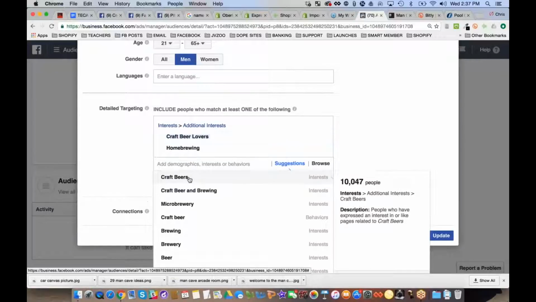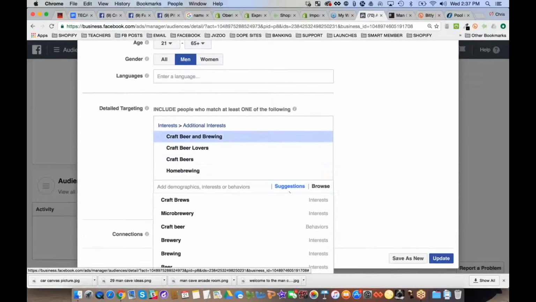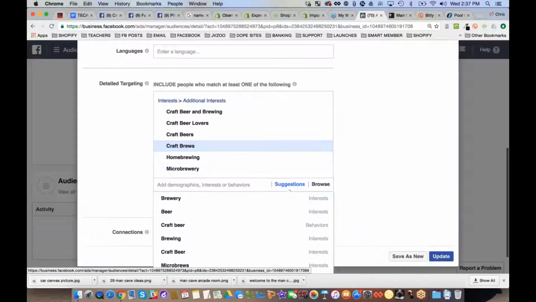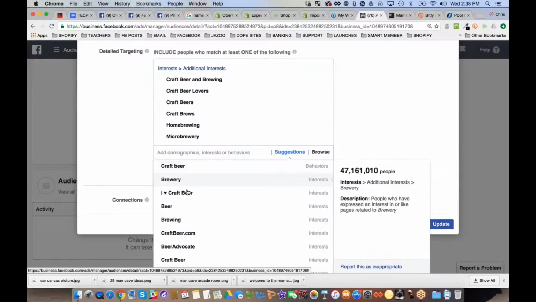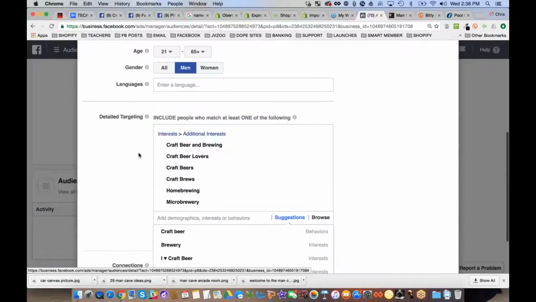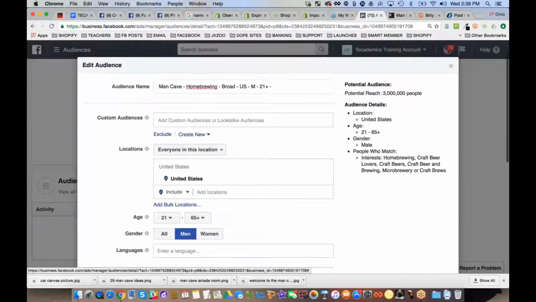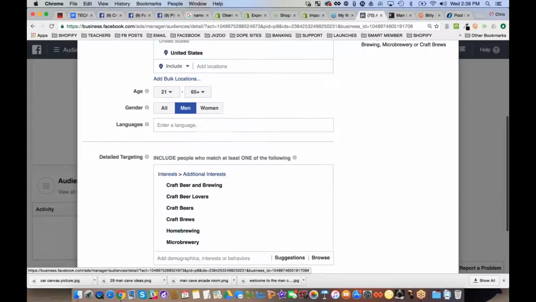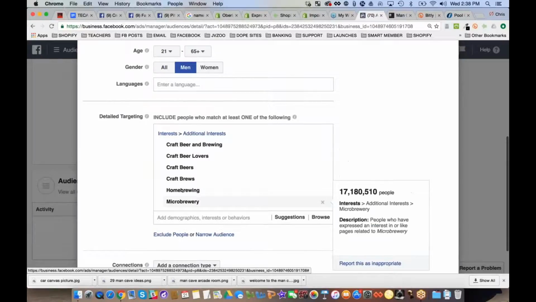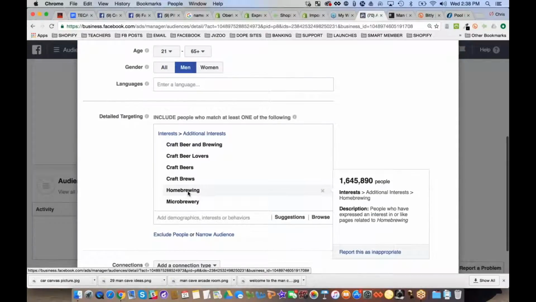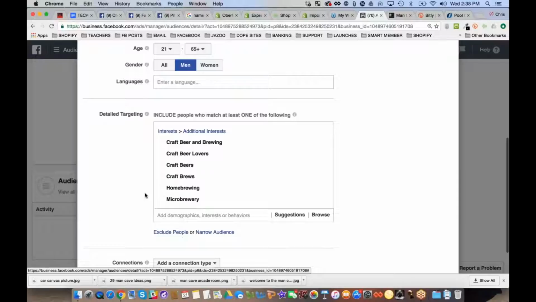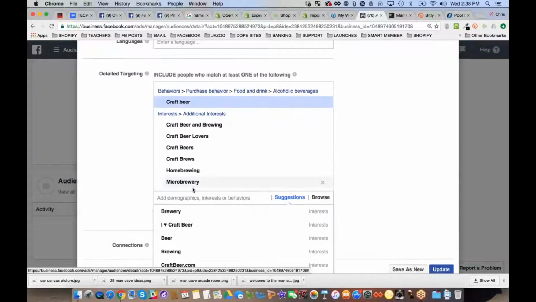Craft beer, craft beers, craft beer and brewing, microbrewery, craft brews, brewery. You know, the question is how close do I want to do home brewing, or maybe I want to do just beers broad, or maybe I want to do craft beers. Now that I'm looking at it, I might want to go craft beers, craft. And so I can leave all these in here, and then at the end I'm going to take out anything that's not craft beer. I'm going to leave these in here and try to find more craft beer related terms.